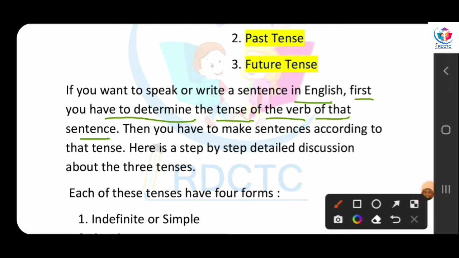Suppose you are telling us your childhood times. Your childhood times means you passed the time when you were a child. It means you are talking about the past time. It means you are talking about the past tense, right?